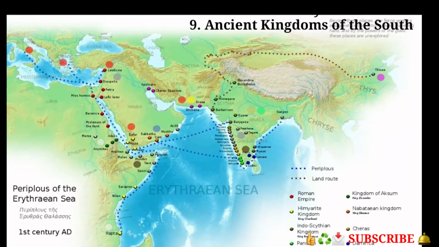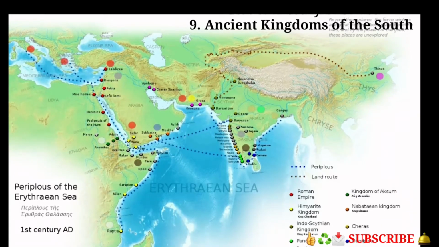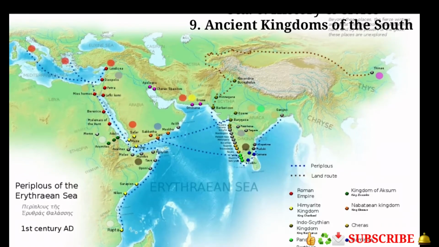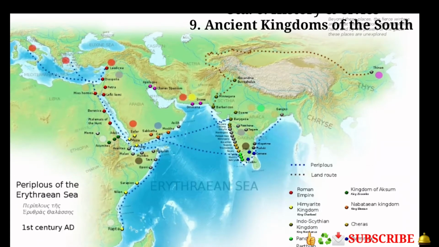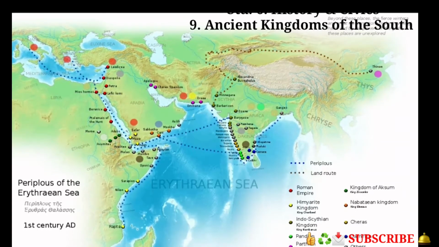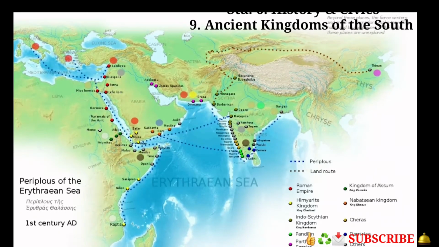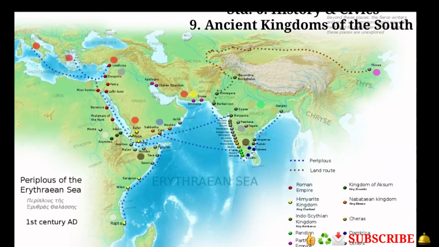Students, here the meaning of periplus is a trip around something or an account of circumnavigation. Or we can say a manuscript document that lists the ports and coastal landmarks.